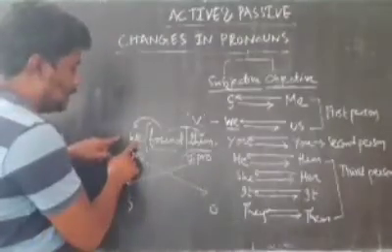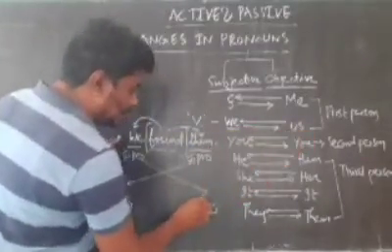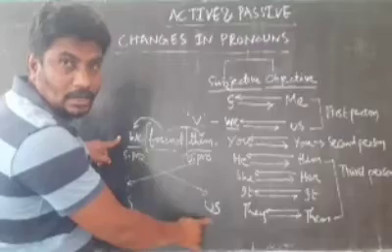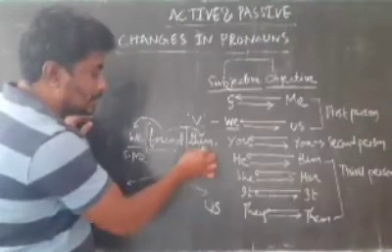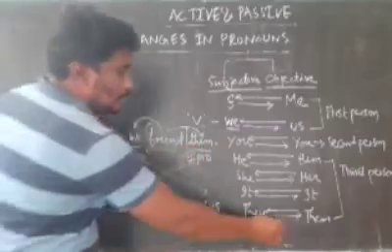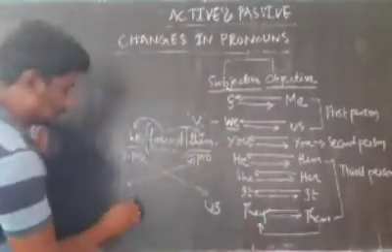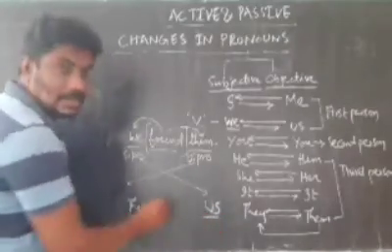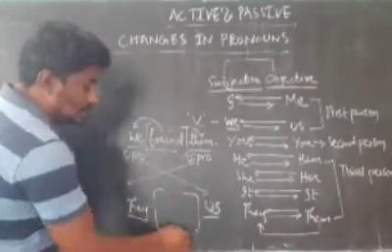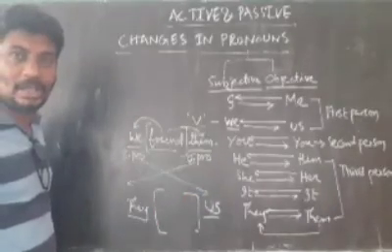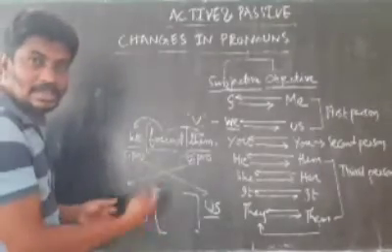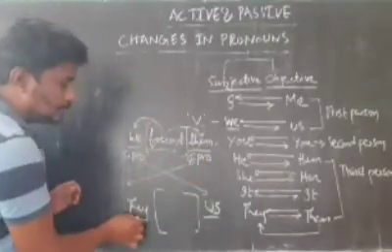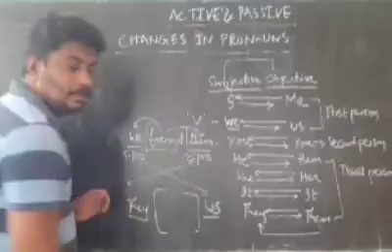The changes will be, we changes to what? Us. So at the time of writing the answer, here what do you write? Us. You don't write we again here. In the same way, when you write this objective case pronoun in the subject, what do we read? Them changes back to they. That means in this case you write they, and in this case you write us. There might be some changes in the verb. The changes in the verb will be discussed later, then you can understand it. Now the concept is this one: them changes to they and we changes to us.